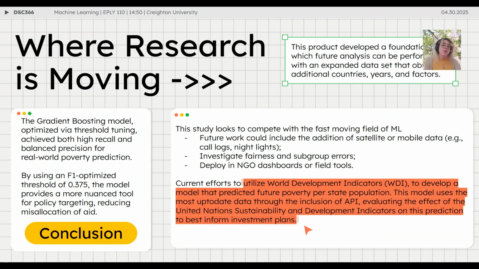We aim to explore fairness metrics, ensuring that subgroups are not disproportionately classified. We are also working on a version of this model that integrates world development indicators via an API to forecast poverty at the state level.